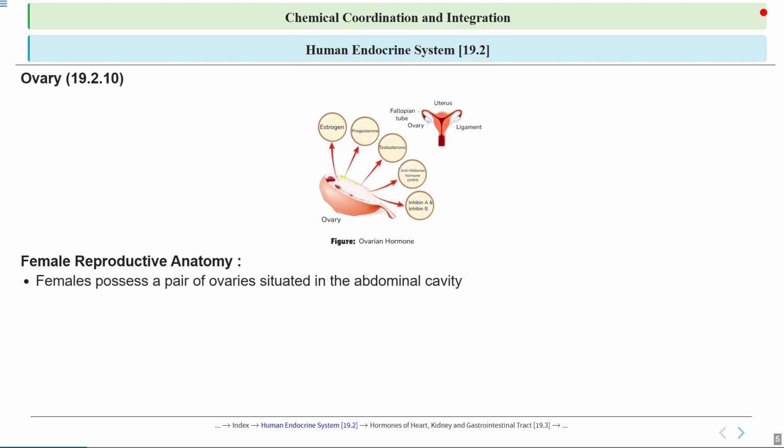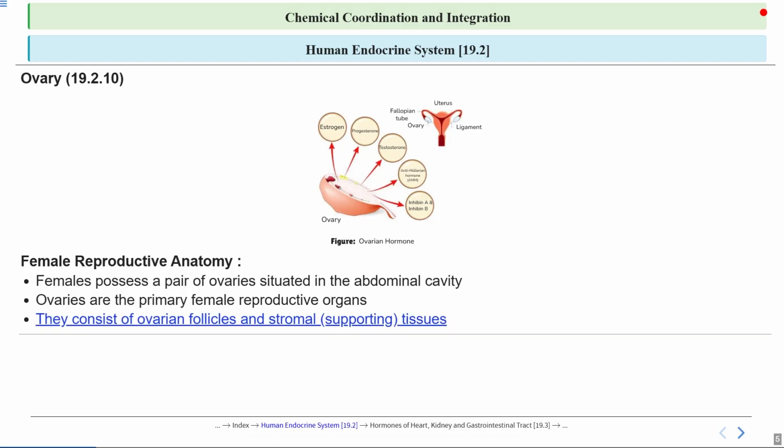Females have two ovaries, which are small oval-shaped organs located in the abdominal cavity, specifically in the lower part of the pelvis near the kidneys. These ovaries are responsible for producing eggs, or ova, and the hormones estrogen and progesterone, which play a key role in the menstrual cycle and pregnancy. The ovaries are the primary female reproductive organs located in the lower abdomen, and their main functions are to produce eggs or ova and secrete hormones like estrogen and progesterone, which regulate the menstrual cycle and support pregnancy. These organs are essential for female reproduction and also play a key role in development of secondary sexual characteristics.